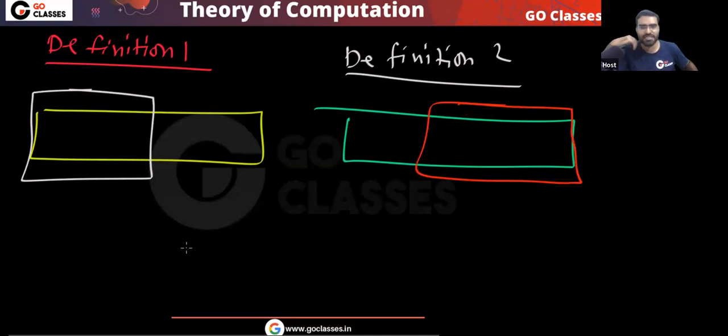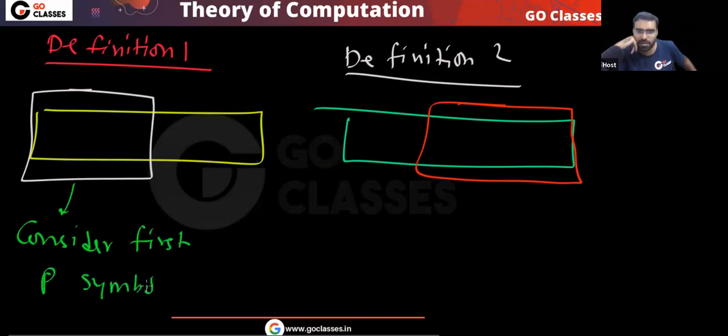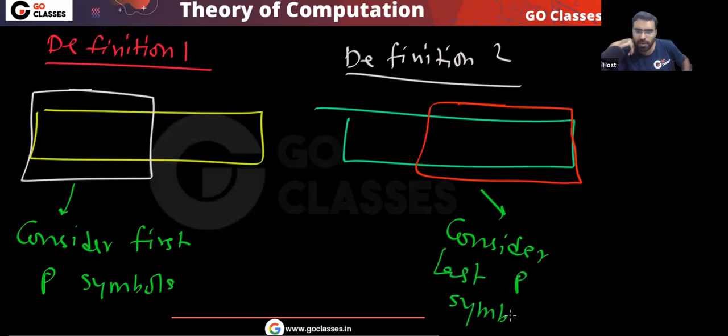Now, what will definition 3 become? Can you make definition 3? Definition 1 is saying, consider the first p symbols, repetition will happen. Definition 2 says, consider the last p symbols, repetition will happen. What definition 3 can you create?